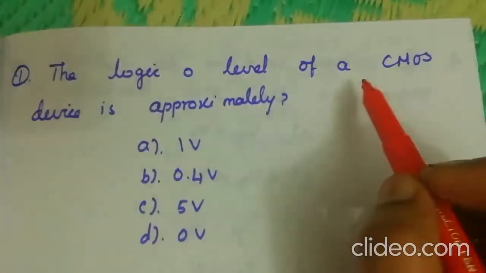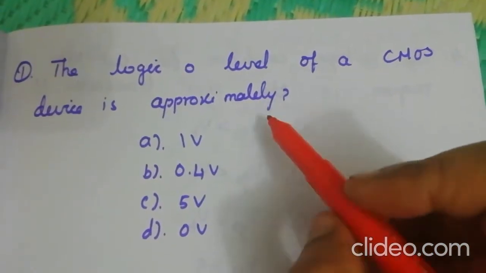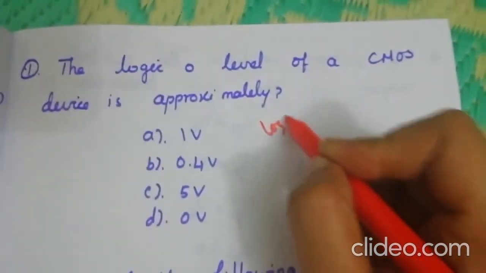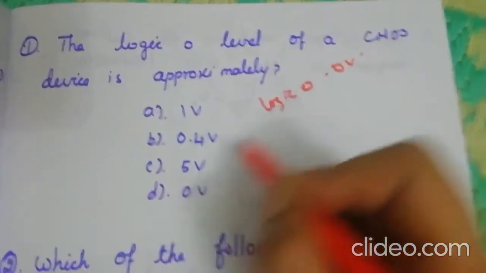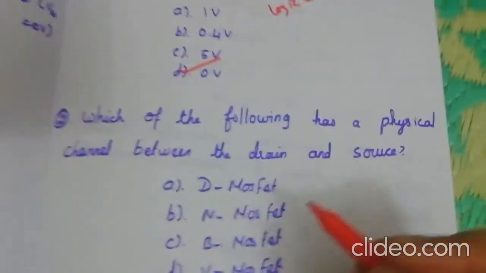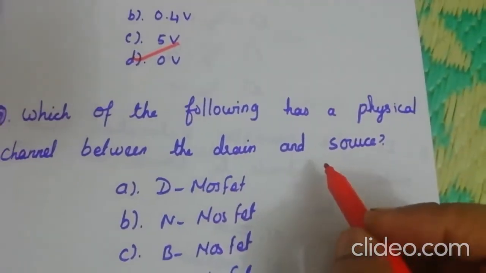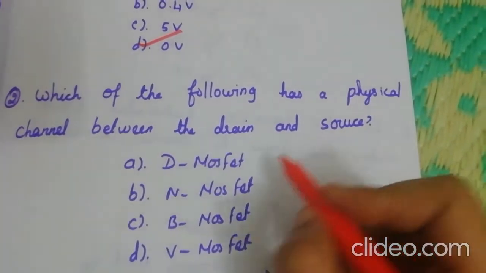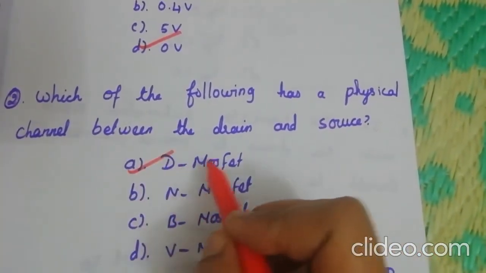The logic 0 level of a CMOS device is approximately logic 0, we will give 0 volt. So here the answer is D, 0 volt. Which of the following has the physical channel between drain and source? In depletion MOSFET, we have a physical channel.